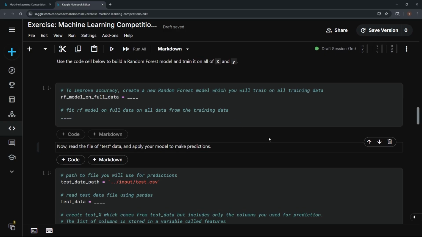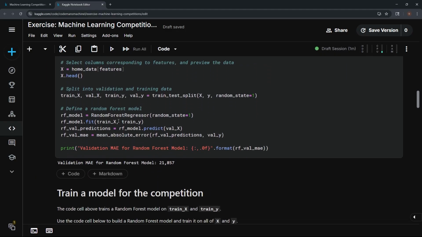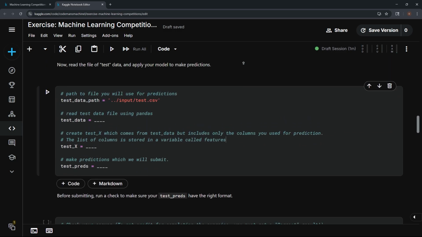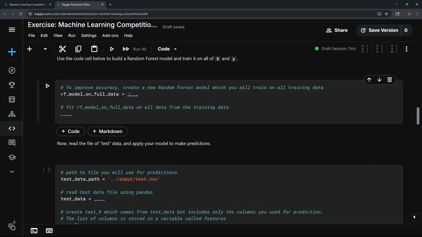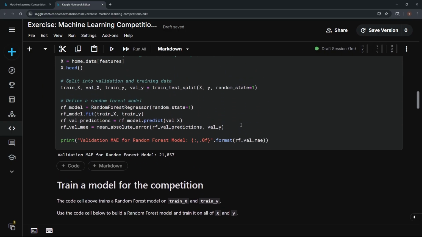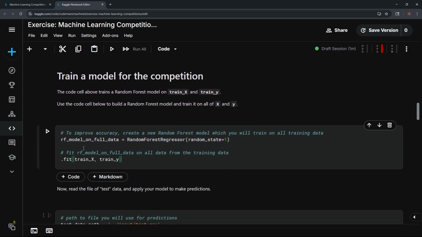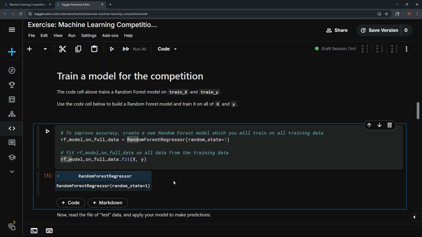So rf_model_on_full_data is going to equal the random forest regressor. Let's come up here and grab it and bring it down there, and drop it like that. Now we're going to fit our model on full data, on all data from the training data. So let's go up here and grab the fit, drop it here, and put the model name in front of it. Since it's going to be on all the data, let's get rid of train X and train y, since we're not doing a train test split. Let's run it and see if it's good. Yeah, that means it's good.